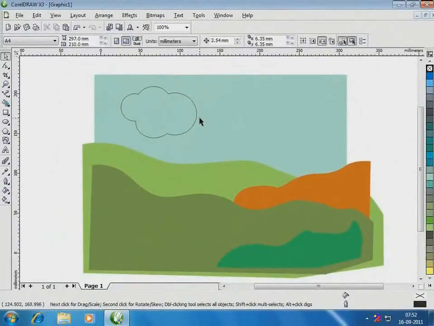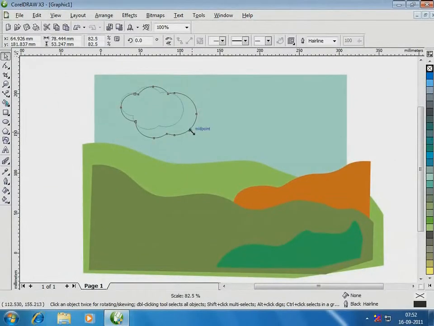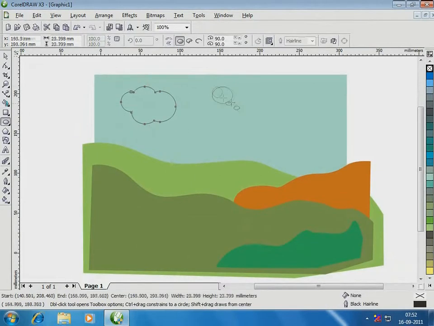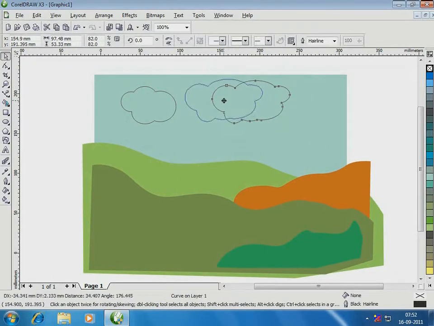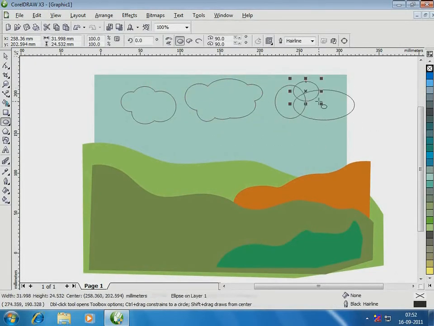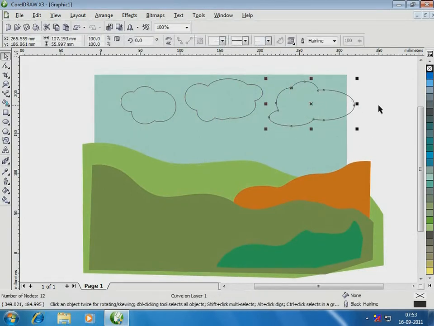Look what we have now, a cloud. Fill them with color and remove the outline.